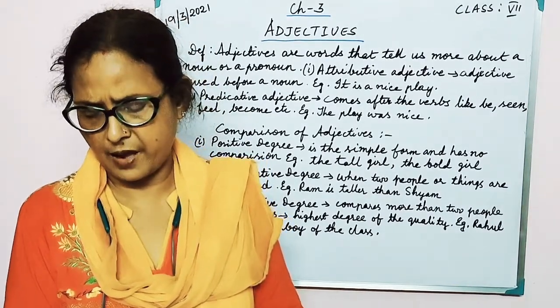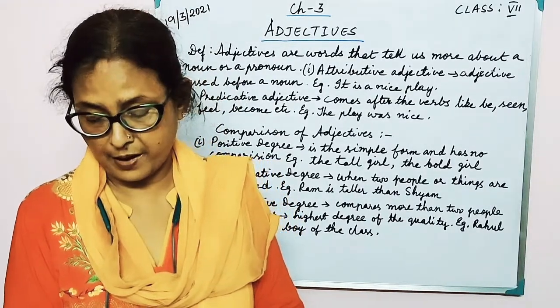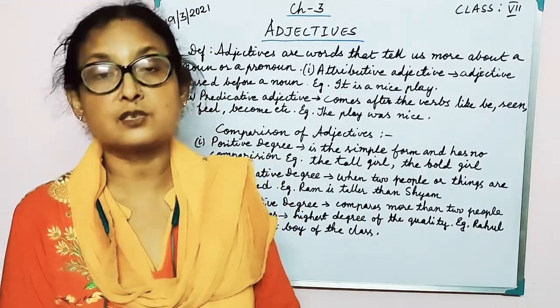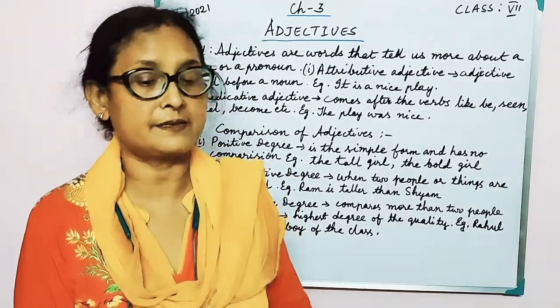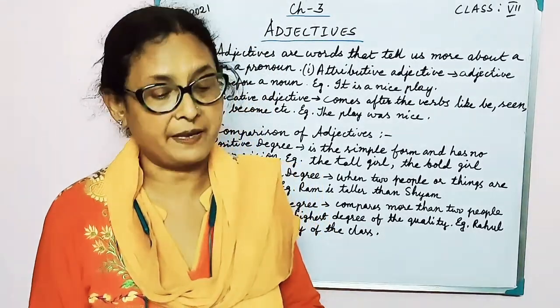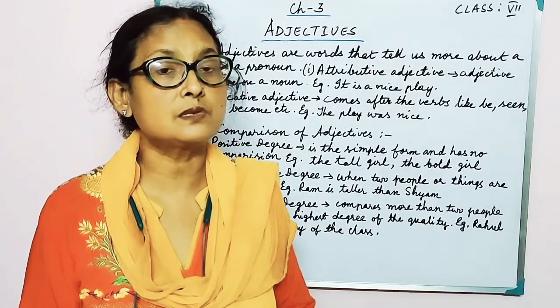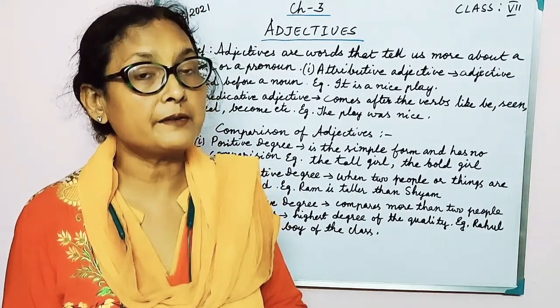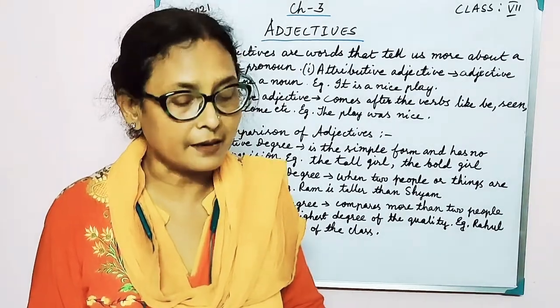Again, when an adjective ends with the letter Y, with a consonant before it, the Y changes to I, that is IER or IEST. Y changes to I, like happy, happier, happiest, and heavy, heavier, heaviest. So you have these rules to follow to get your comparative and superlative written correctly.